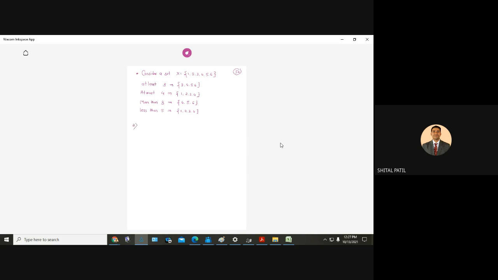Question number 2. Box A contains three red and 2 blue marbles.